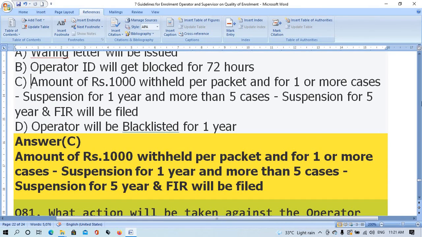The right answer is option C, amount of rupees 1,000 withheld per packet, and for 1 or more cases suspension for 1 year and more than 5 cases suspension for 5 years and FIR will be filed.